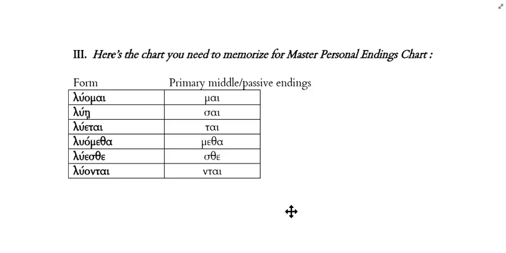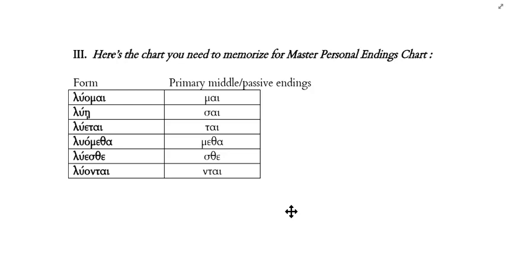Luometha is we are being loosed. Luesthe. Who's that? You or you all are being loosed or are loosed. And then finally, everybody, luontai is who? They are loosed. Okay? So remember, since this is present middle passive, we actually have a choice as to how we translate some of these verbs because they actually are susceptible of being truly passive as well as middle.